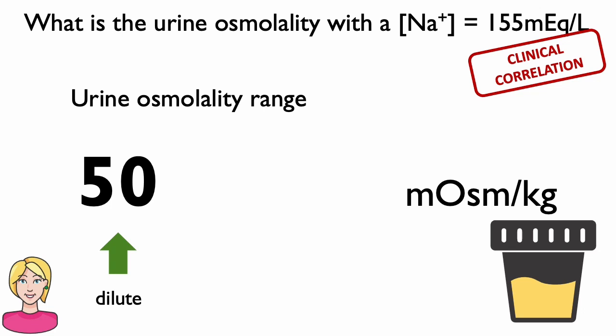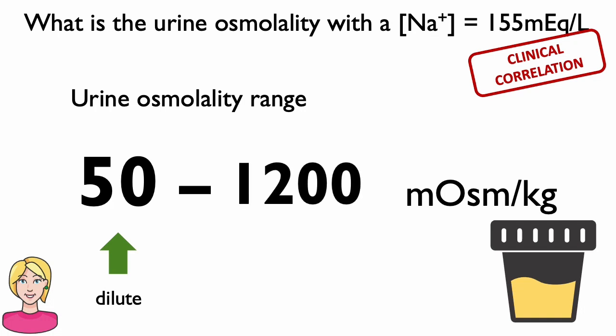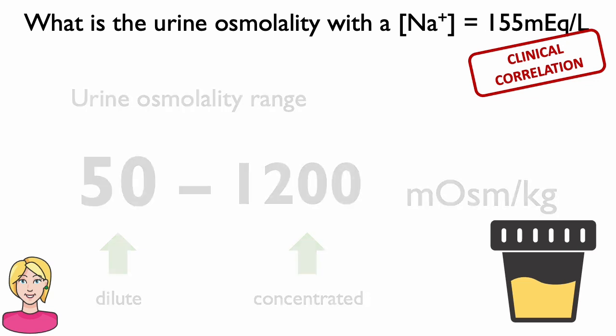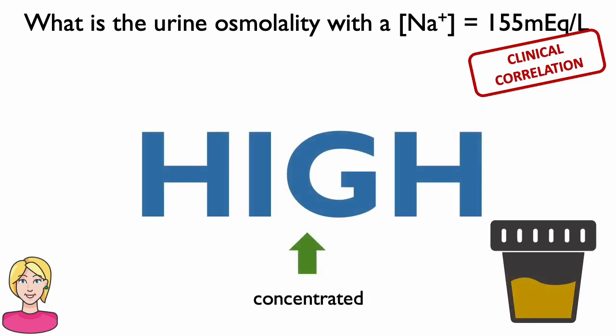It can concentrate the urine to as high as 1200 milliosmoles per kilogram. That's practically no water. So, in this setting where we have a hyperosmolar state, where presumably ADH release mechanisms are intact, we should expect ADH release and water reabsorption by the kidney, which concentrates the urine. Therefore, the urine osmolality should be high.